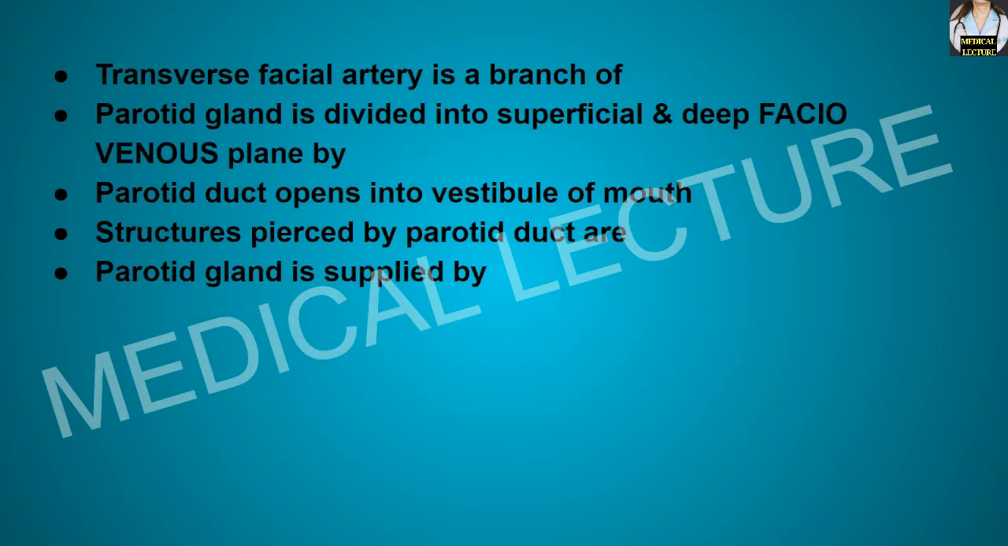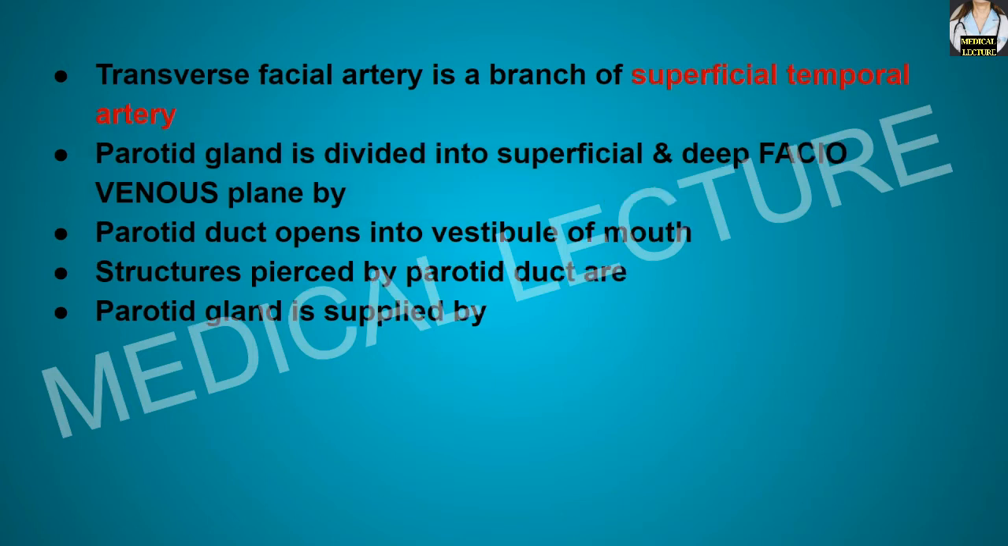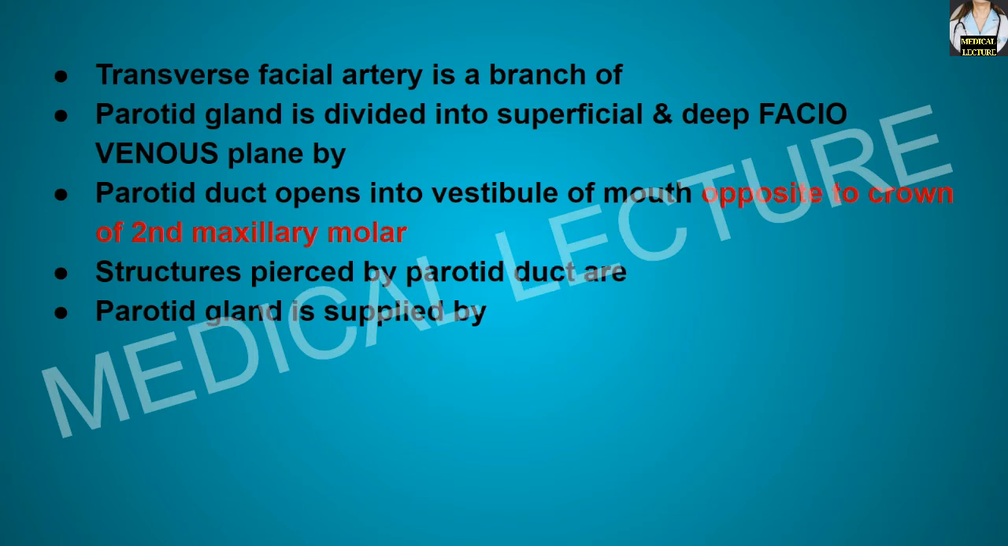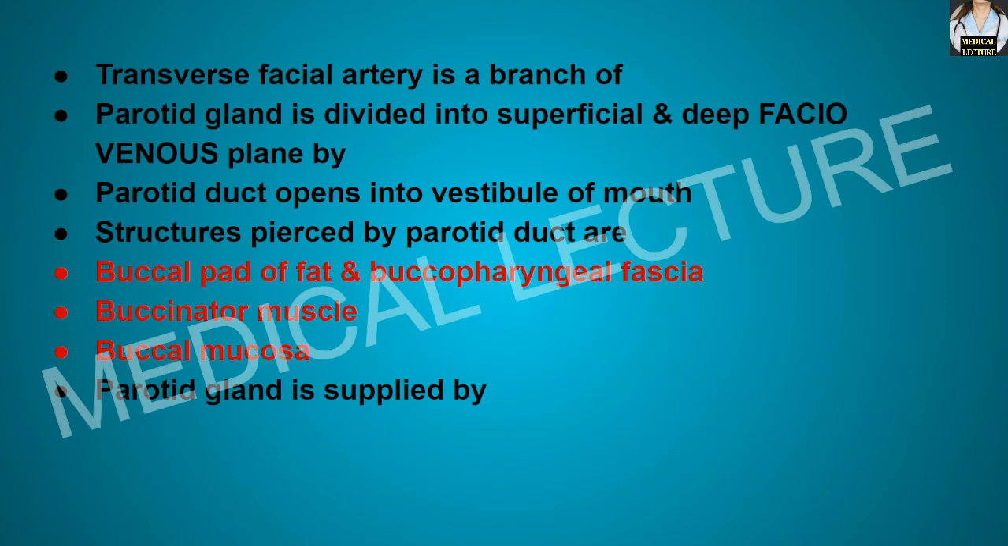The transverse facial artery is a branch of the superficial temporal artery. The parotid gland is divided into superficial and deep faciovenous planes by the facial nerve. The parotid duct opens into the vestibule of the mouth opposite the crown of the second maxillary molar tooth. Structures pierced by the parotid duct are the buccal pad of fat and buccopharyngeal fascia, buccinator muscle and the buccal mucosa.